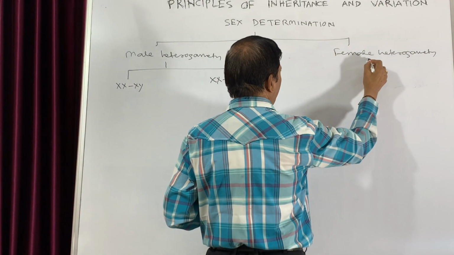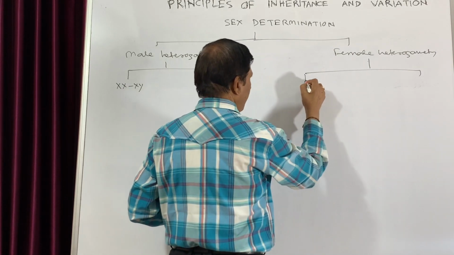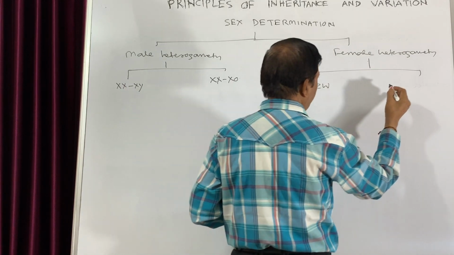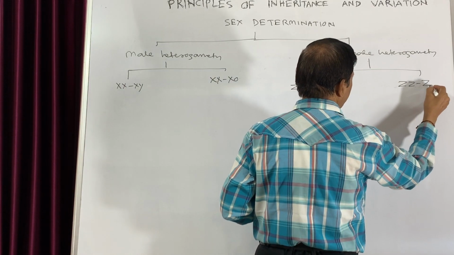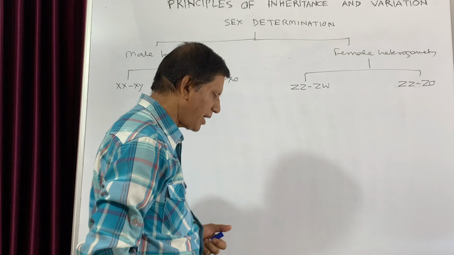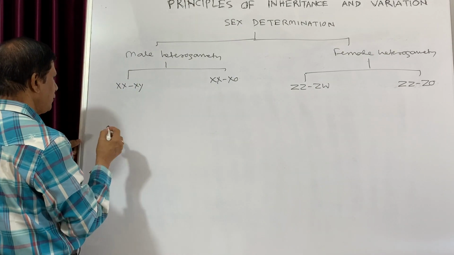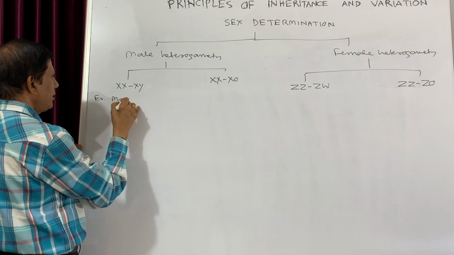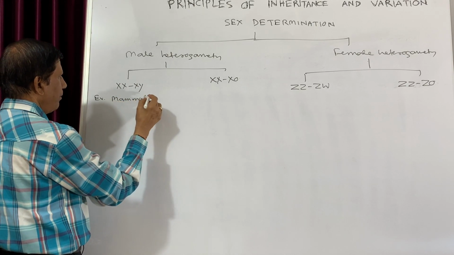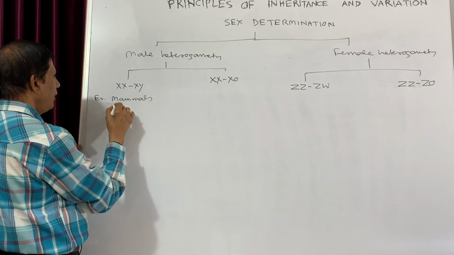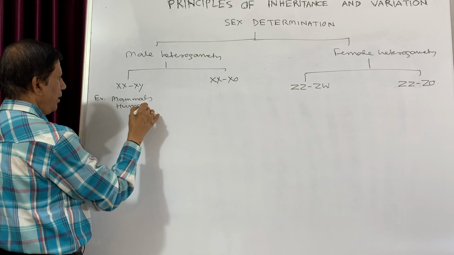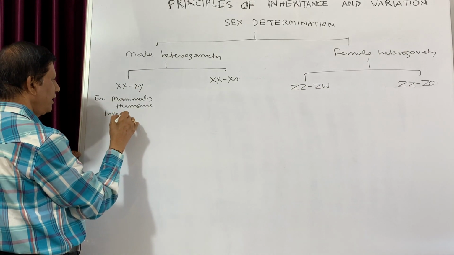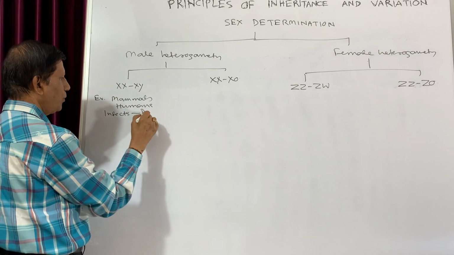While in case of female heterogamety, it will be ZZ-ZW type, and otherwise ZZ-Z0 type. And if you write the examples, so here the examples are usually mammals including human beings, also some insects including Drosophila.